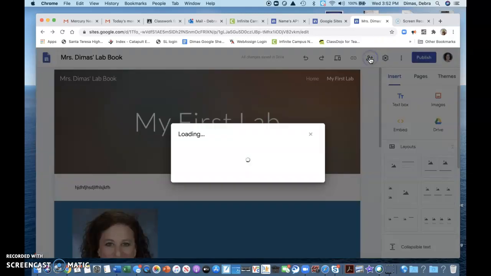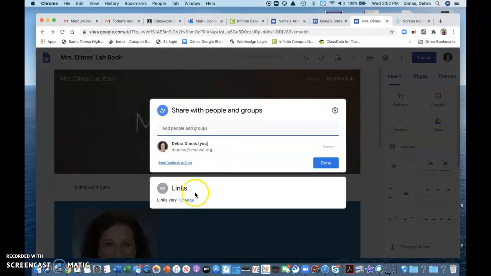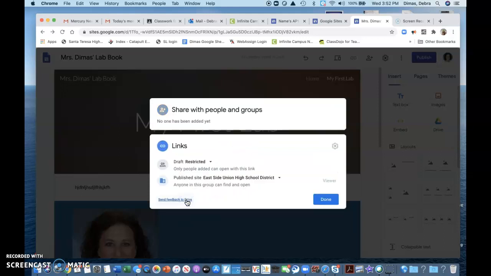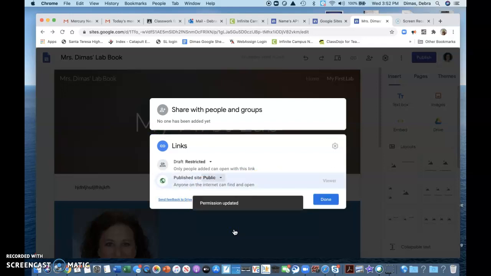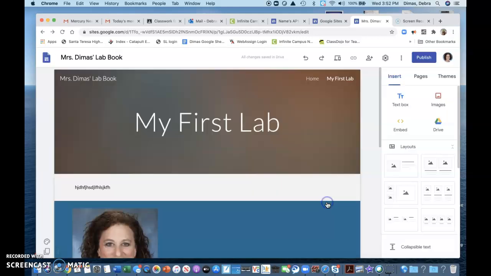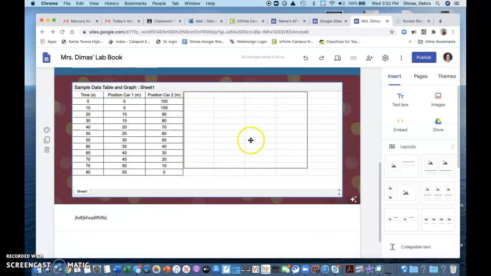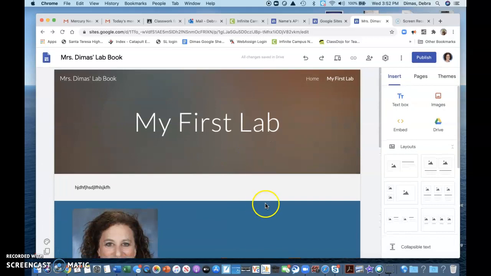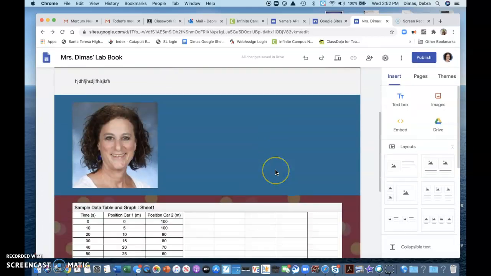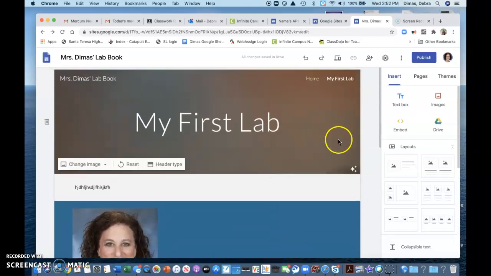I can add collaborators. So if I want to add collaborators, I can do that. Do come back in here and change it from only Eastside to public is probably the best way to do it. You could leave it as Eastside. I'm going to look at it most of the time, but that's where you would do that. And you can say done. Of course, it always depends on the things. Like if this is a Google Doc, oh, I wonder what happened to my graph. It will not show if it's not shared properly.